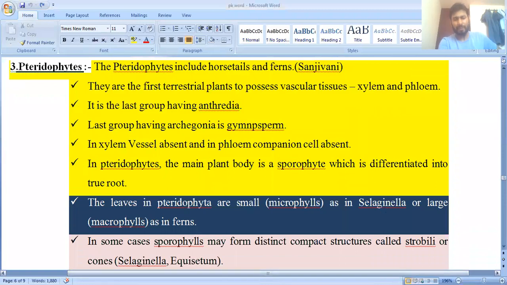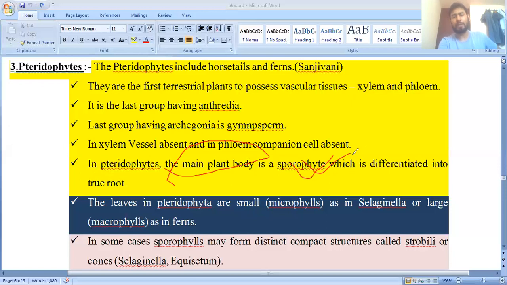Okay. Now you can see they have also given about the Pteridophyta main plant body. As already seen in bryophytes, the main plant body is gametophytic dominant. Gametophytic dominant means the gametophyte is independent, and the sporophyte is not independent and depends on the gametophyte in Bryophyta. But in Pteridophyta as well as gymnosperms, the dominant plant body is the sporophyte.